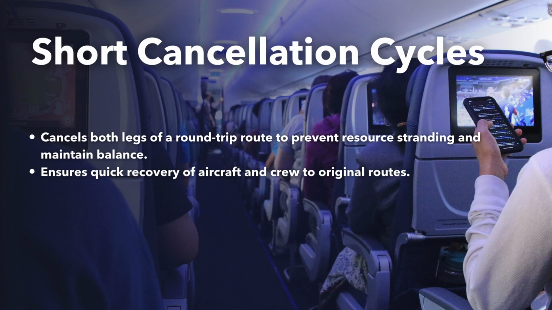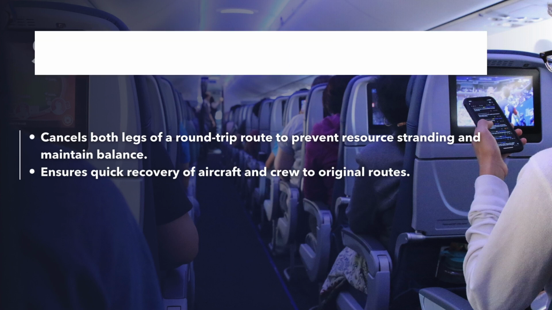For example, canceling a flight from Jacksonville to Miami could leave an aircraft and crew stranded in Jacksonville and create a shortage of resources in Miami, impacting the rest of the schedule. To mitigate this, airlines employ short cancellation cycles, which involve canceling both the outbound and return legs of a flight route to keep resources balanced. This strategy helps stranded resources return to their original routes and ensures that other parts of the schedule remain unaffected. This approach is particularly useful in aircraft rotations that involve round-trip flights where canceling a full cycle reduces downstream disruptions.